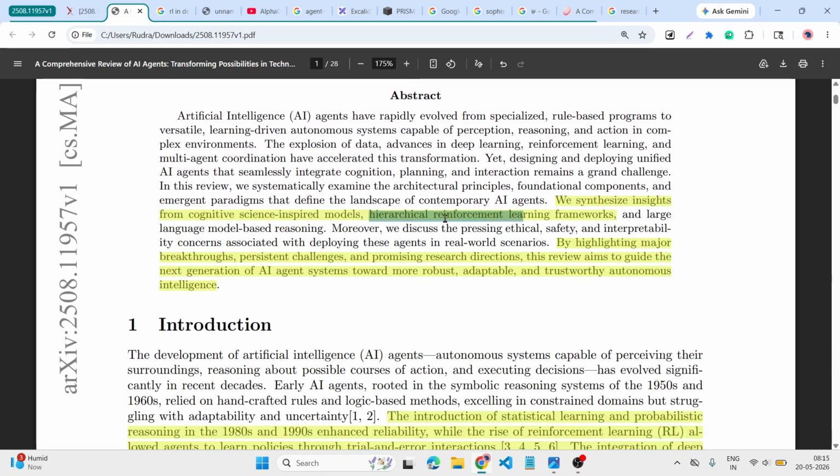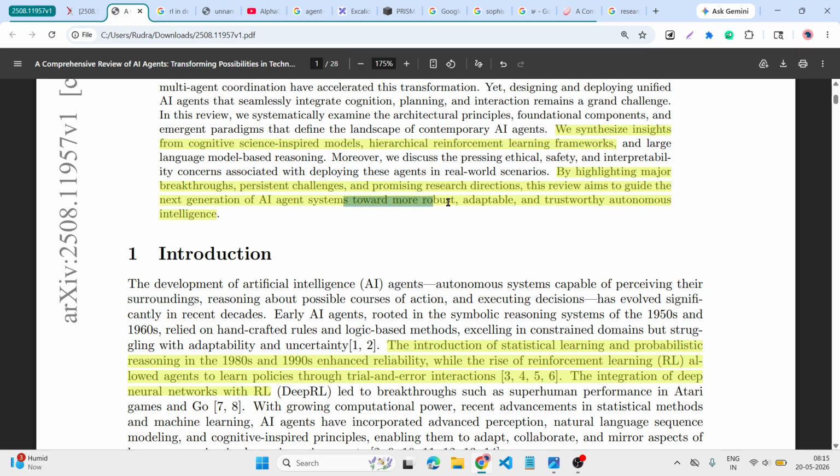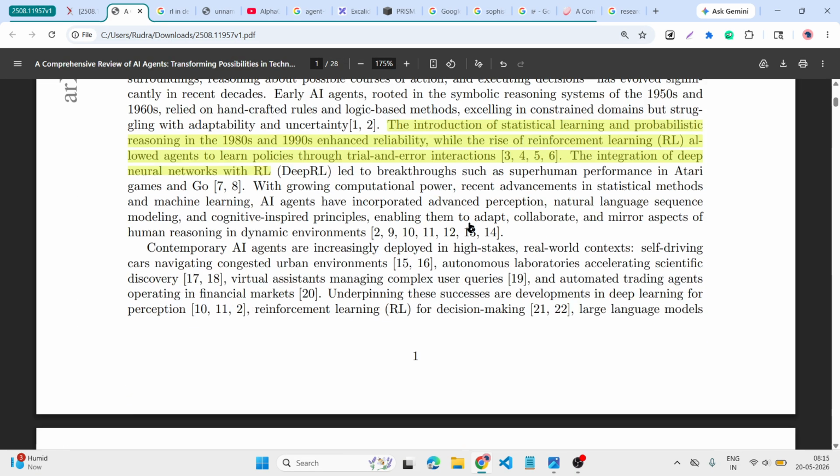So, towards robust adaptability and trustworthy autonomous intelligence, in this paper, first of all, in the statistical learning era of the 80s and 90s, we see the rise of RL and trial and error interaction.